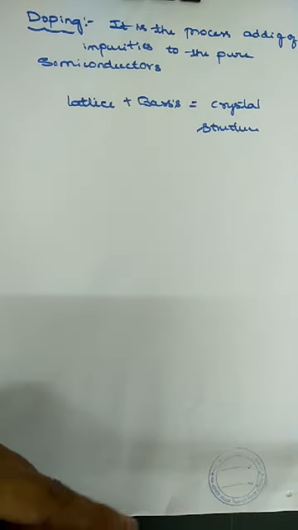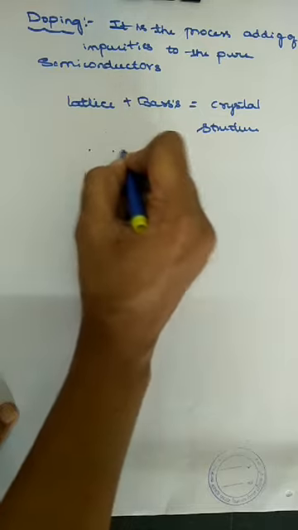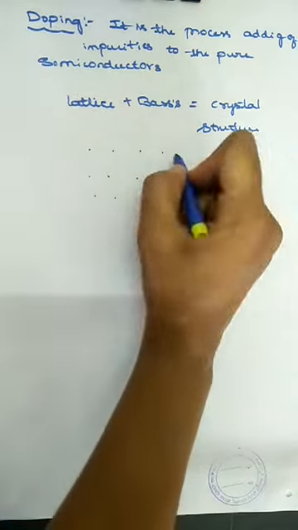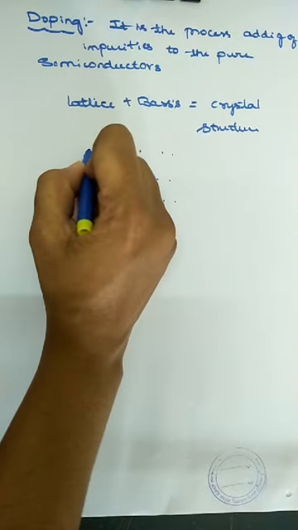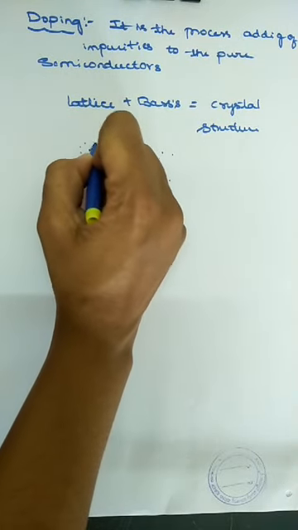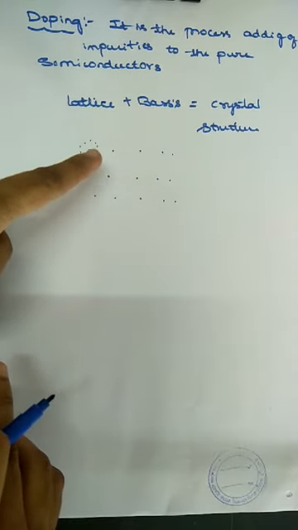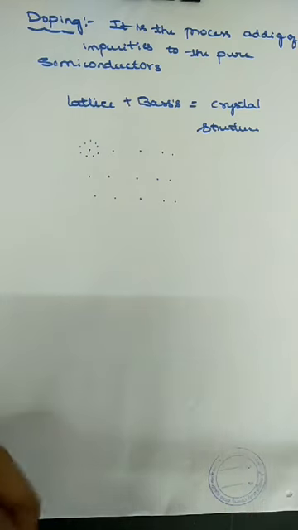So what does lattice mean here? Lattice is an imaginary set of points. Okay. So what is basis here? Bases are nothing but, for each lattice point, the number of atoms surrounding these imaginary points. So overall we take it as lattice plus basis is equal to crystal structure. Doping is the process of adding impurities to the pure semiconductors.